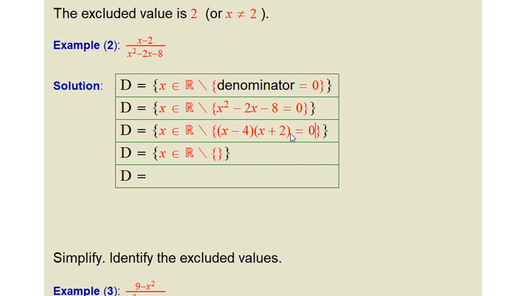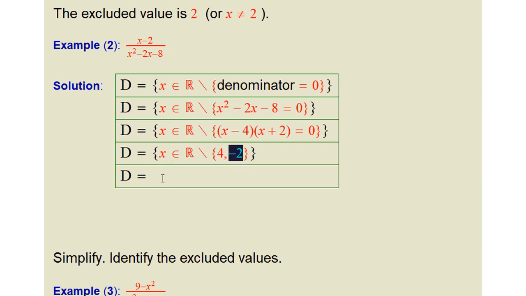Good. Now, x minus 4 times x plus 2 is equal to 0. By the zero product principle, one of these brackets is equal to 0. So x minus 4 is equal to 0 or x plus 2 is equal to 0. If x minus 4 is equal to 0, that means x equals 4. Or if x plus 2 equals 0, moving to the other side, x is -2. So the domain is all real numbers except 4 and -2.